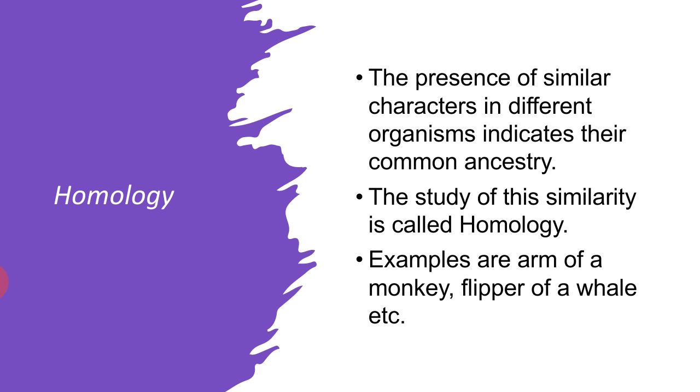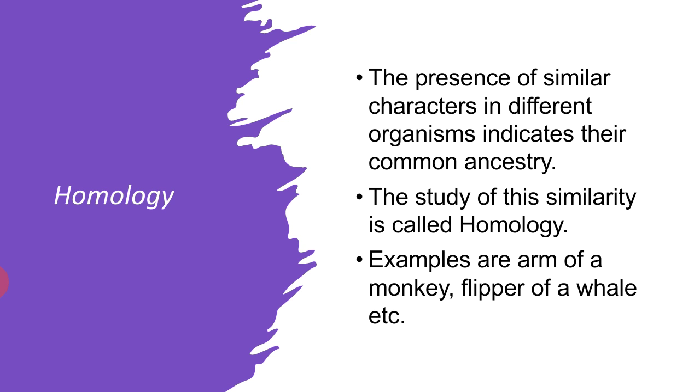Moving towards homology. What is homology? Homology is the presence of similar characters in different organisms which indicates their common features or common ancestors. This similarity is because of some common ancestral origin or hereditary characteristics. Examples are the arms of a monkey, flipper of a whale, wings of a bat, and these show homology.